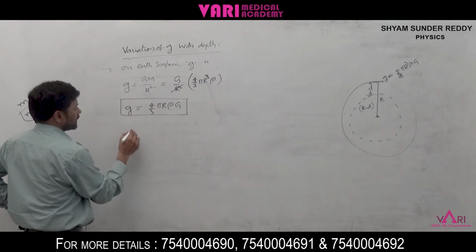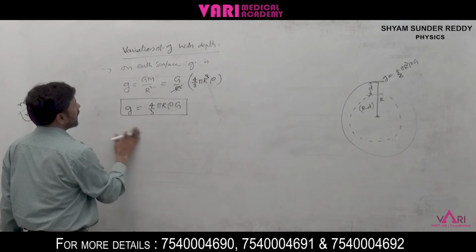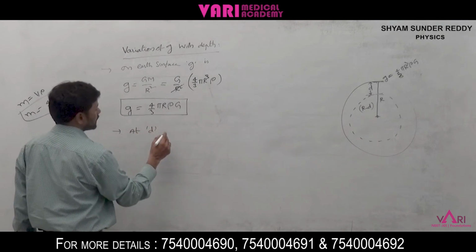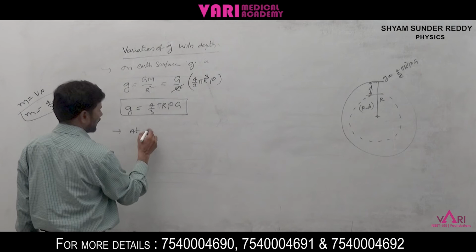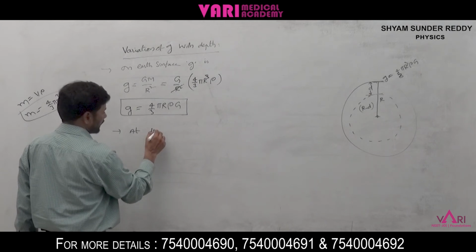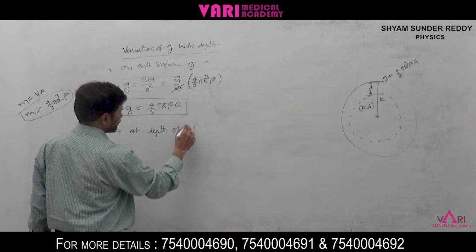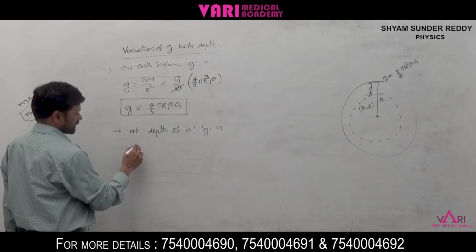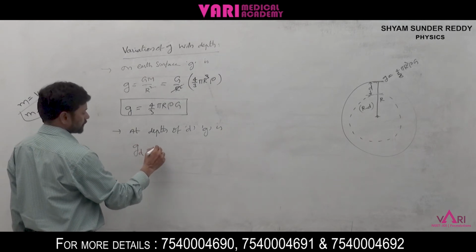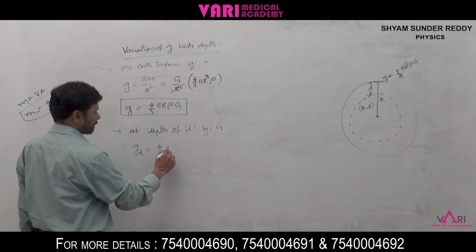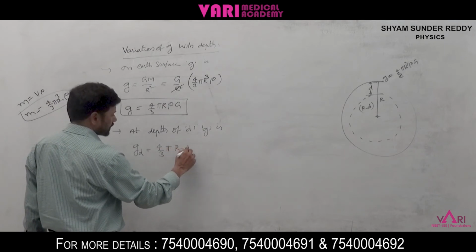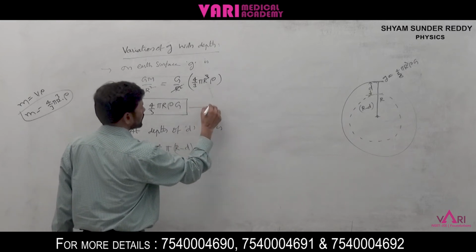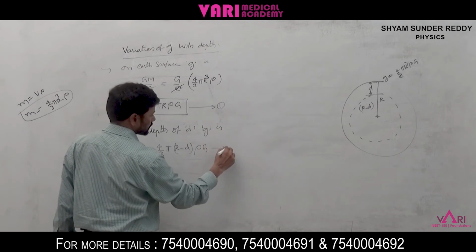Here we want g_d, the g value at a depth of d. We can write g_d is equal to 4 by 3 pi (r minus d) rho G. This is the first equation. This is the second equation.